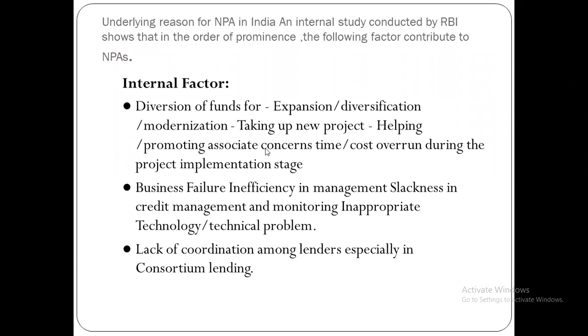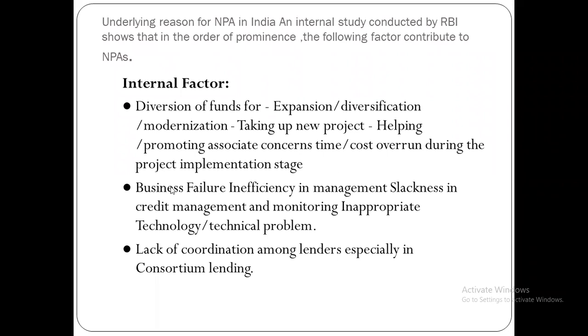They promote the associate concern, and time and cost overrun during project implementation means the higher authority is ready to help you in the new project. If you want to work on a new project, the higher authority will cooperate with you. They are ready to spend time with you, they may provide experts, and they are ready to help you in each and every task in the new project.